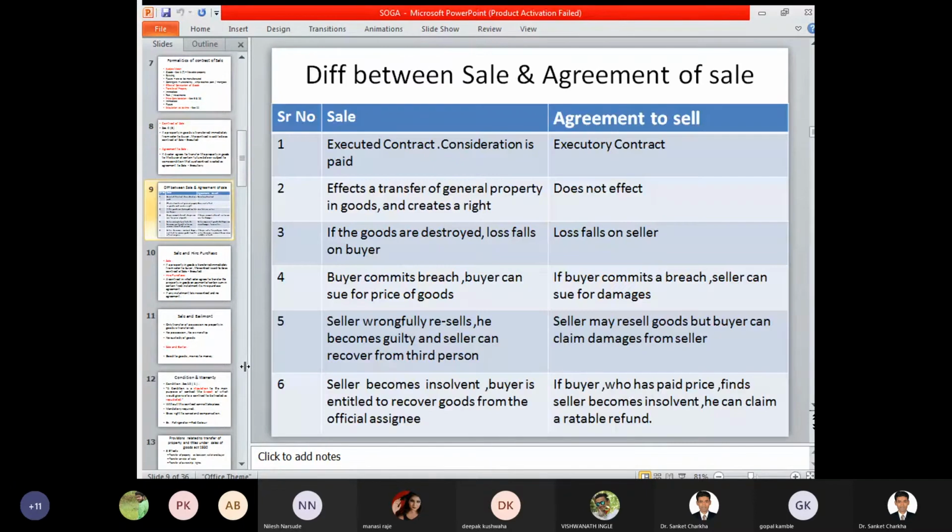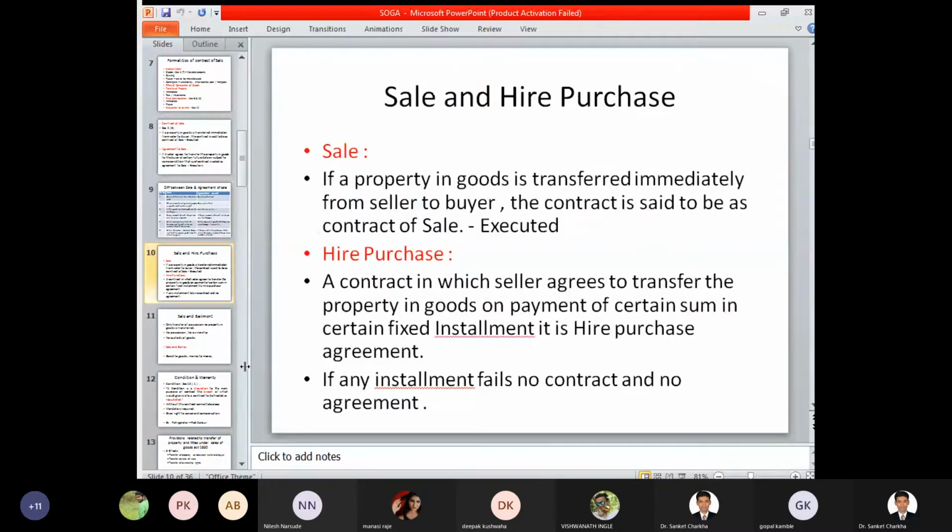Difference between sale and agreement to sell: we have also seen the various points with respect to the major differentiation. Now, next, we have seen the difference between sale and hire purchase system. Sale is an executed contract, and hire purchase is a particular contract wherein the property in goods is transferred on payment of certain sums in fixed installments.